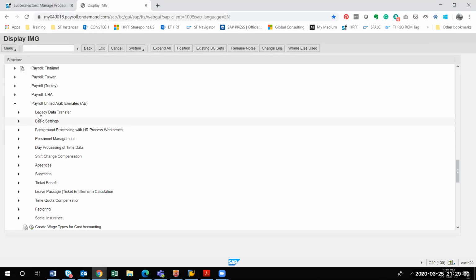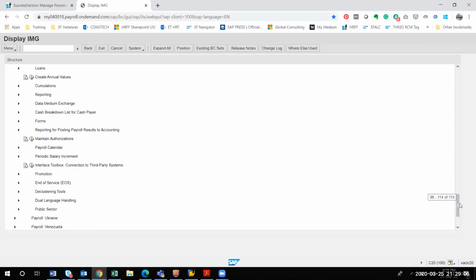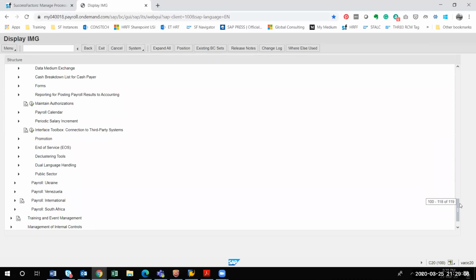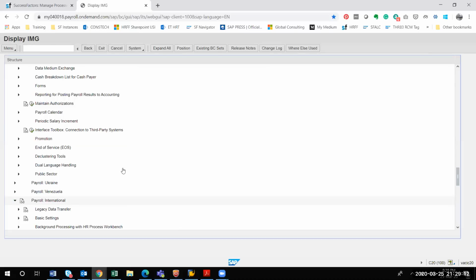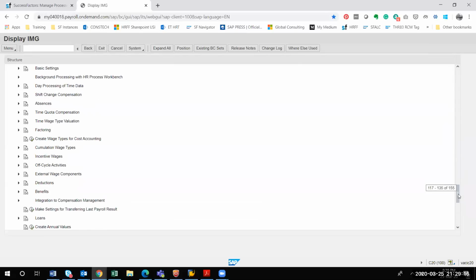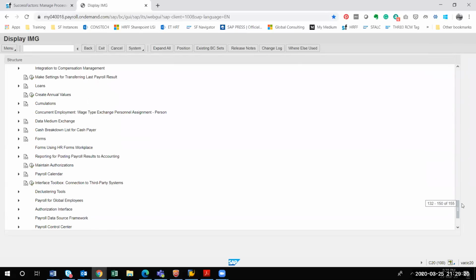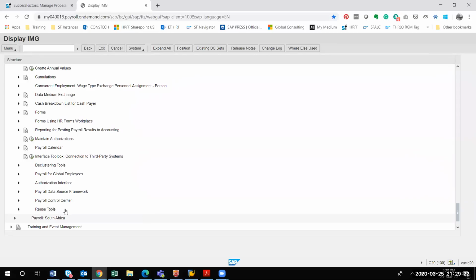Yeah. So sorry, as I was talking, I went to payroll UAE. It is an international payroll. Let me go to Payroll International. Under that there are two specific nodes. One you can see is payroll data source framework, and then there is the payroll control center.